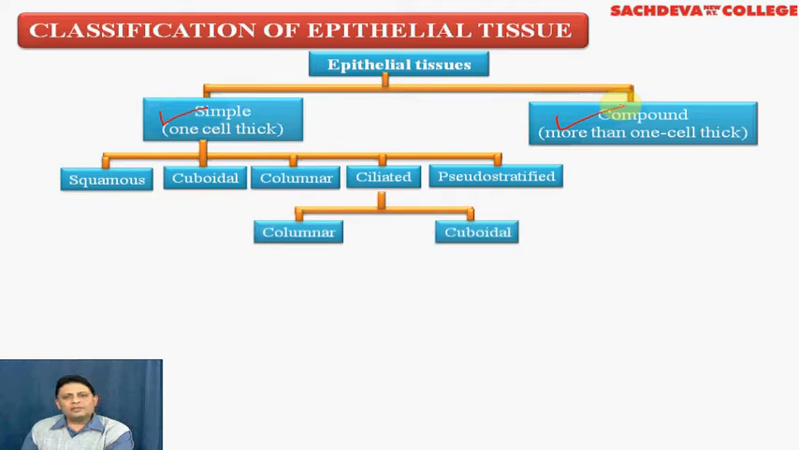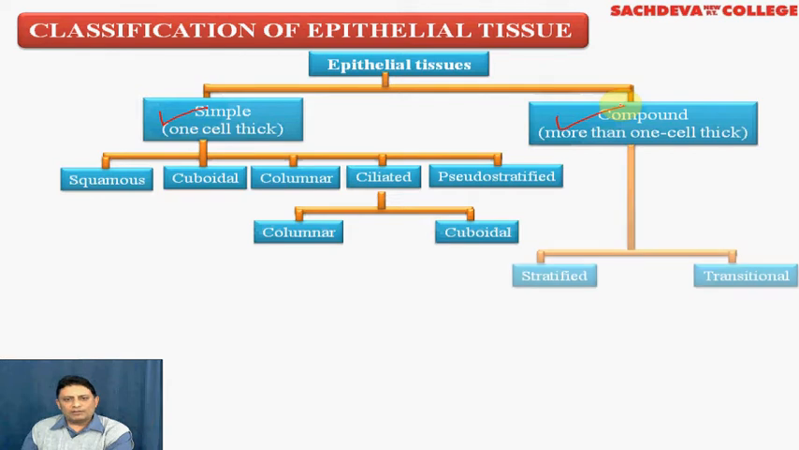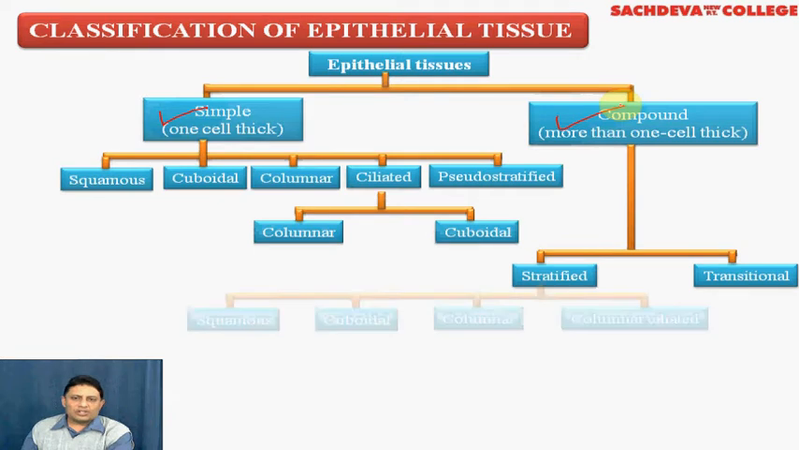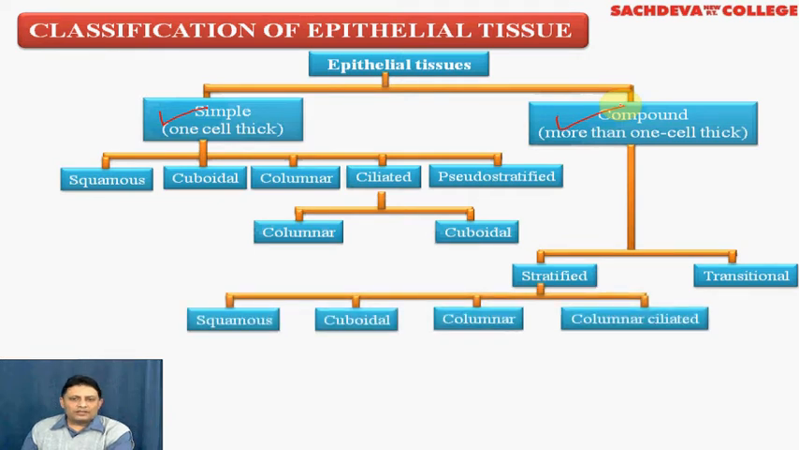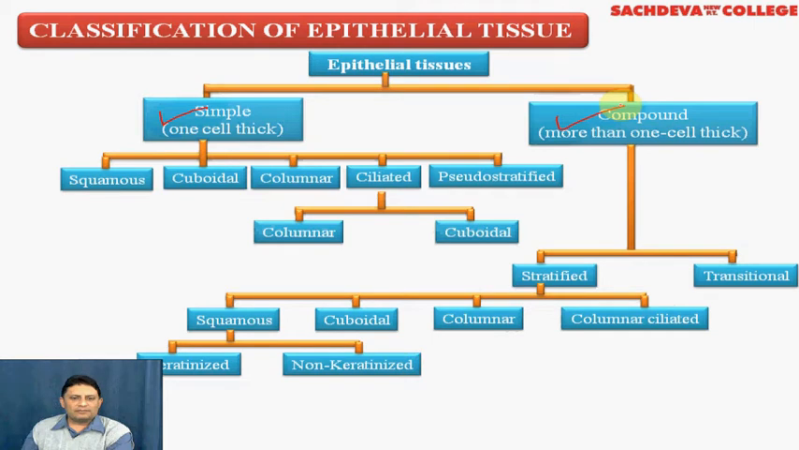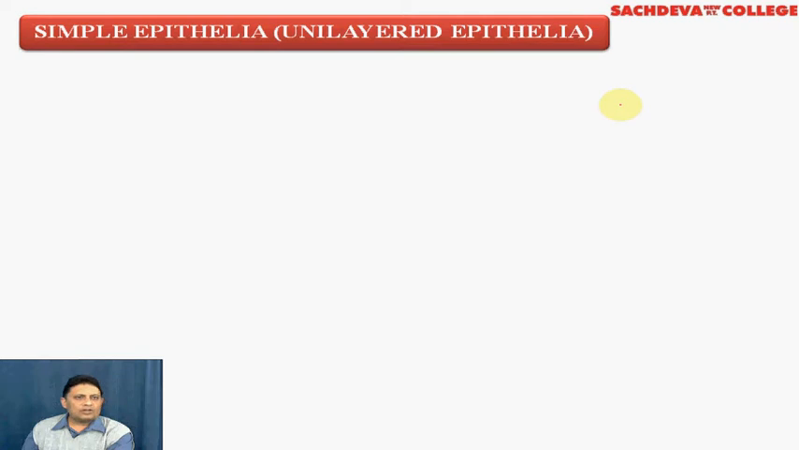The ciliated epithelium is further divided into two types, columnar and cuboidal, whereas the compound epithelium is divided into two types, stratified and transitional. Stratified compound epithelium is further of four types: squamous, cuboidal, columnar and columnar ciliated. The squamous compound epithelium is further of two types, keratinized and non-keratinized.